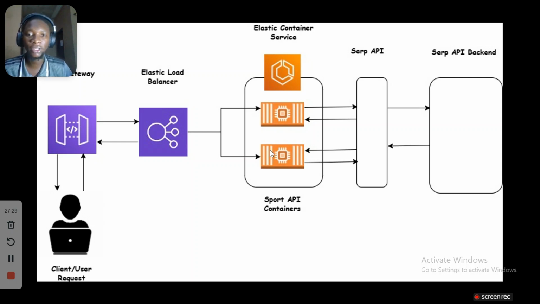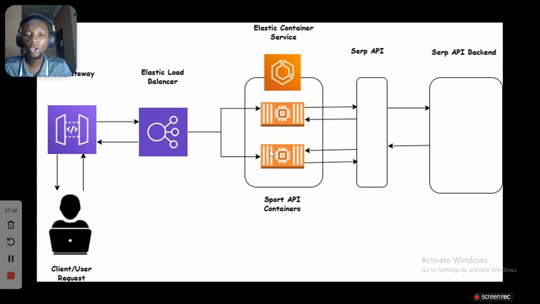If there are going to be a lot of users, then you can have a lot of containers. Our load balancer, as its name says, balances the load. It does not allow requests to go to just one container and run down its resources, but distributes the load equally amongst the containers so that they can handle requests without downtime.